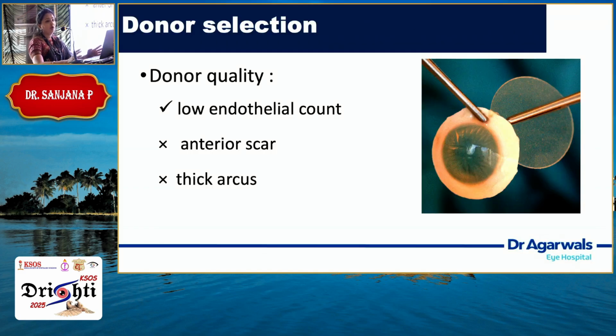So, donor quality, again, when we are doing anterior lamellar keratoplasty, we can consider anything that does not have an anterior stromal scarring. So, any endothelial count is okay for us, preferably an older cornea with low count is always better. Any patients with thick arcus or anterior stromal scarring, please avoid this tissue.